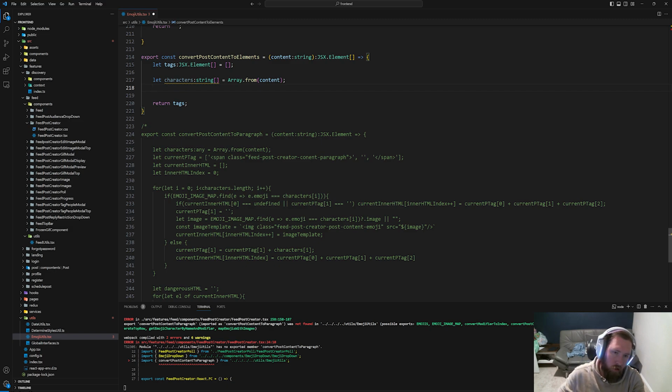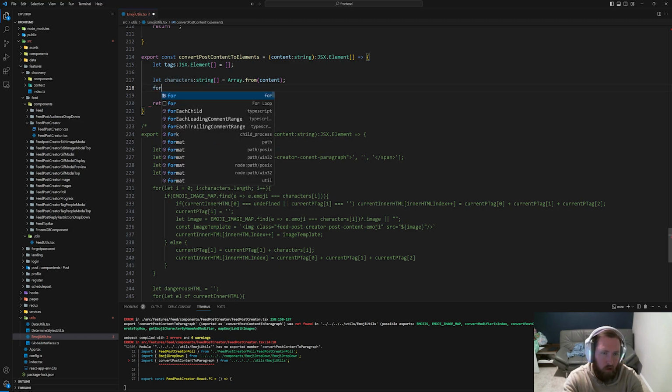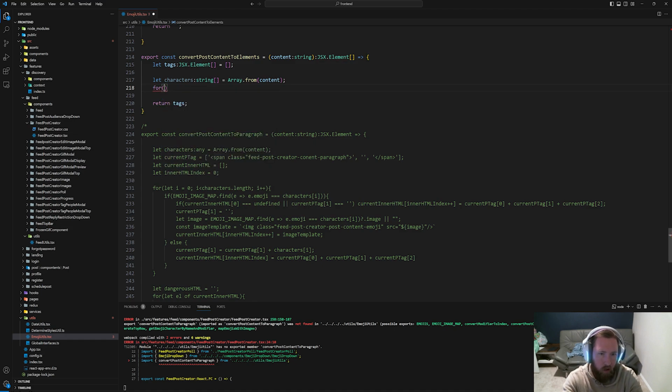But we can go ahead and say for, and I don't know if we even need the index. We could literally probably just say for let char in characters, or is it of? I always forget. I think this one's of, actually. I think it's char of characters.